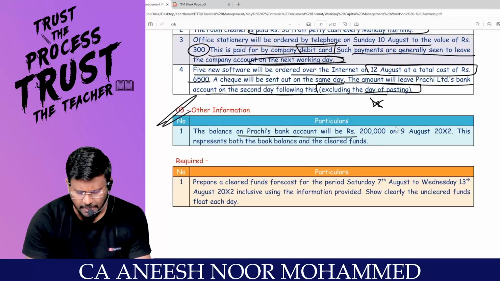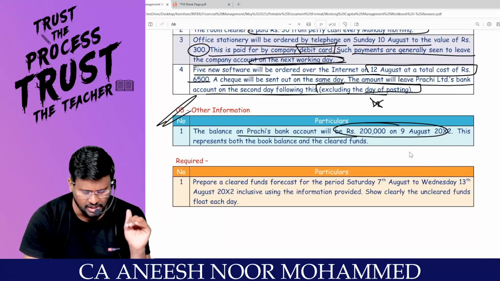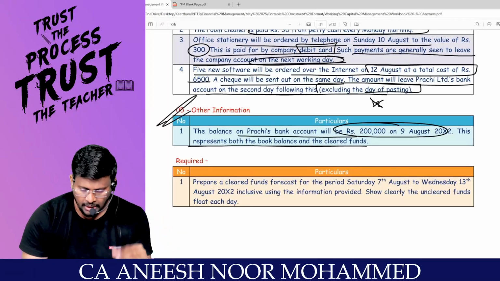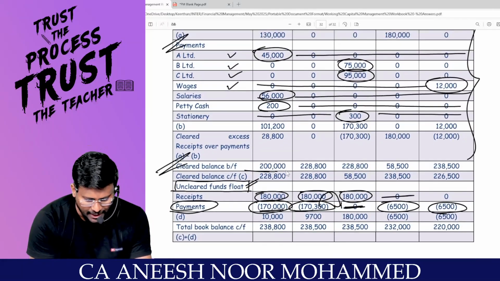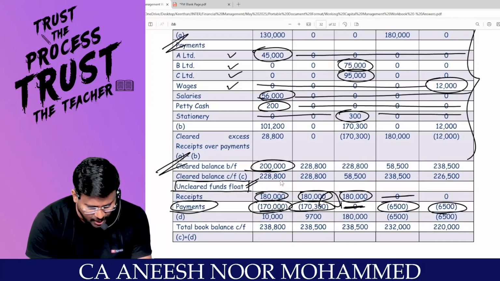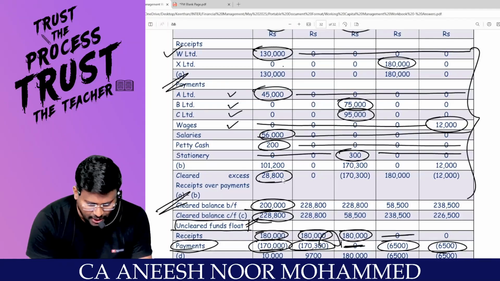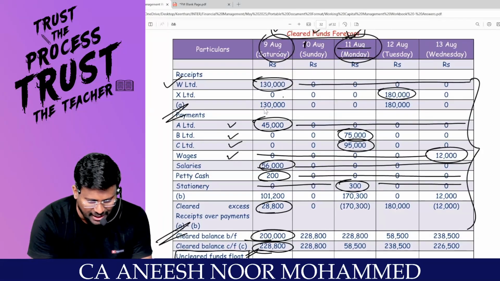The balance of the company's bank account will be how much? 2 lakhs on 9th August. From that only we started, the opening cash balance given. This represents both the bank balance and the cleared fund. So that is the starting point. Cleared balance brought forward 2 lakh. You are supposed to get the cleared balance carried forward as 2,28,800. Here you are having 28,800. What is the 28,800? Receipts, you got 1,30,000.